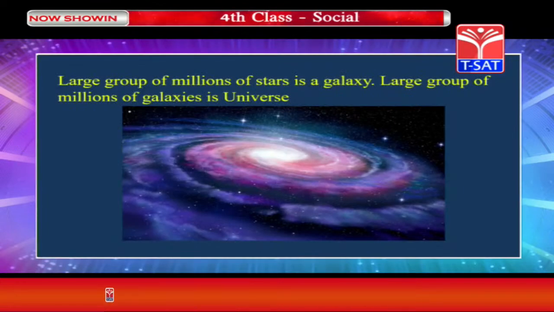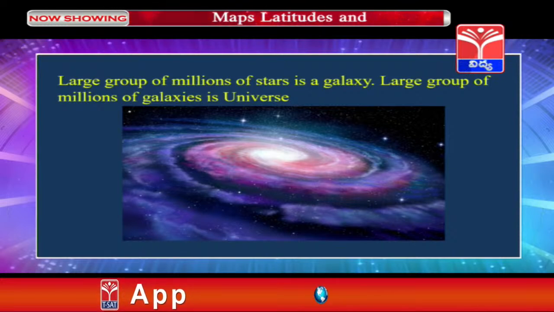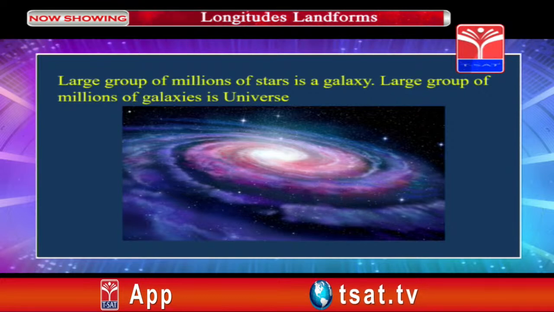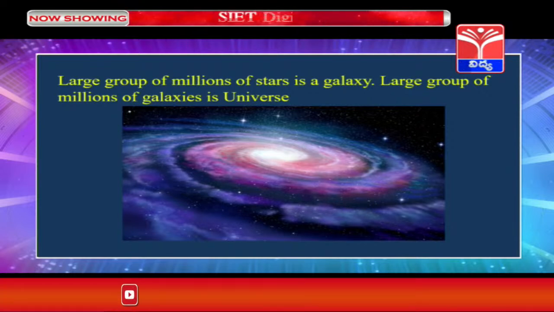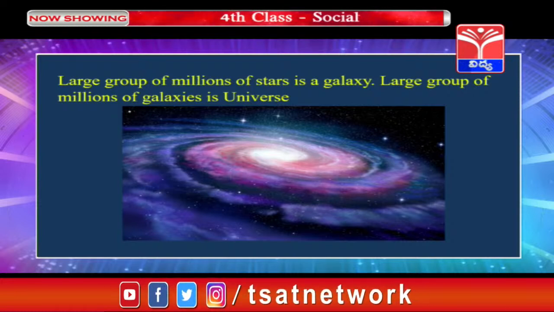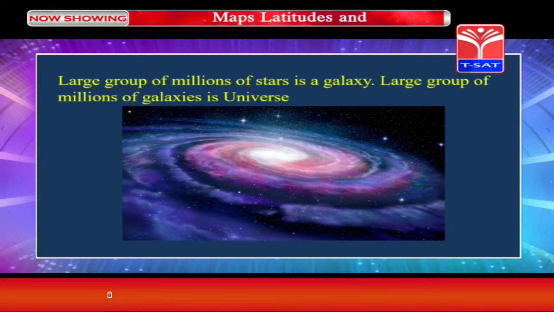Large group of millions of stars is a galaxy and large group of millions of galaxies is universe. Here you can observe there are millions of stars in this galaxy and each star has its own planets and satellites, and Sun is a part of this galaxy.